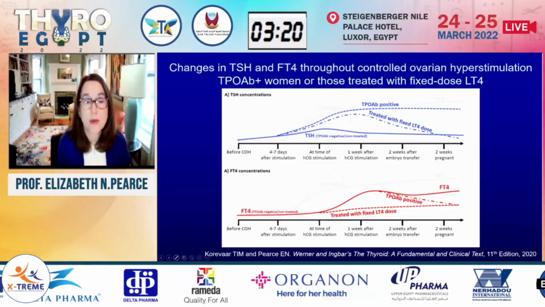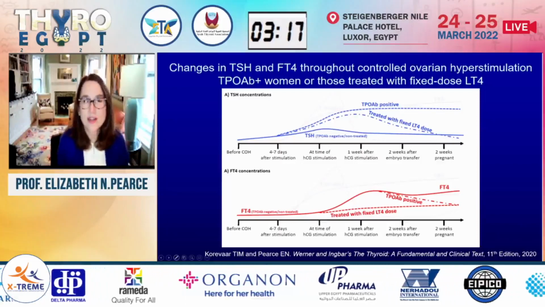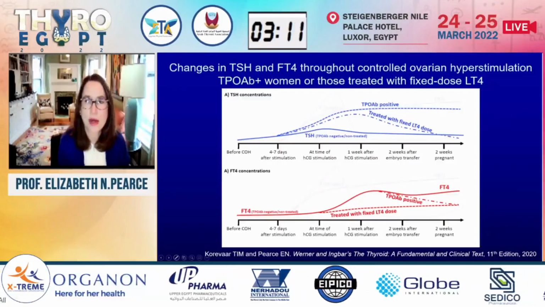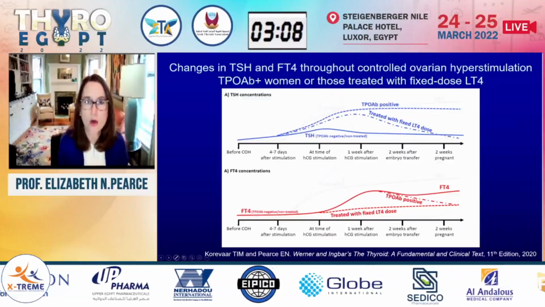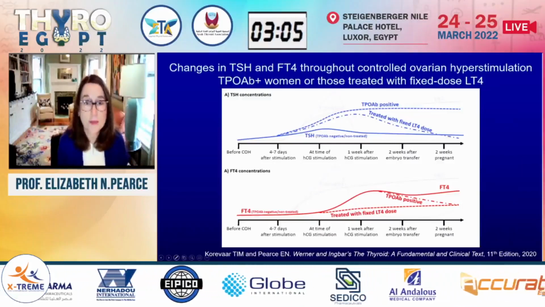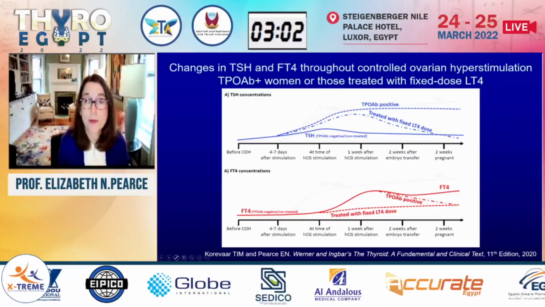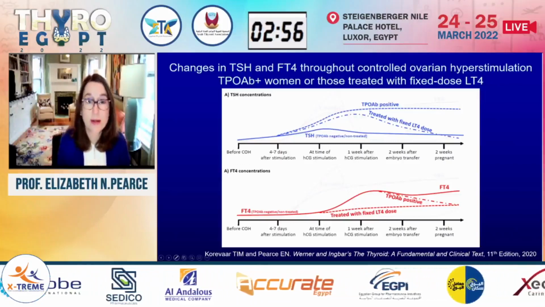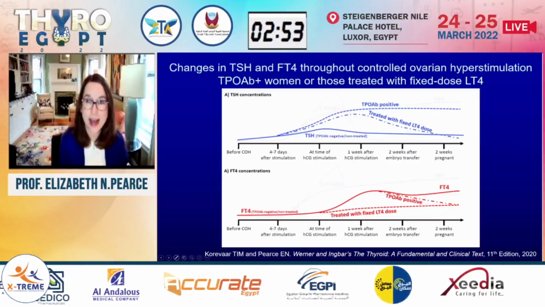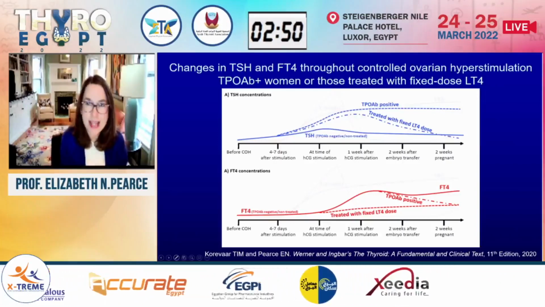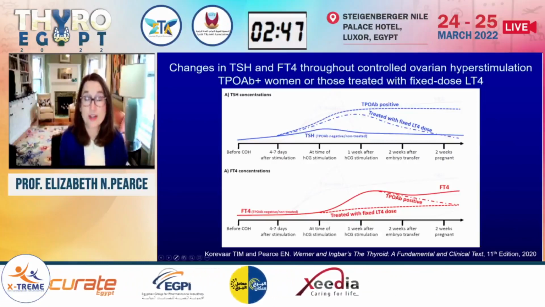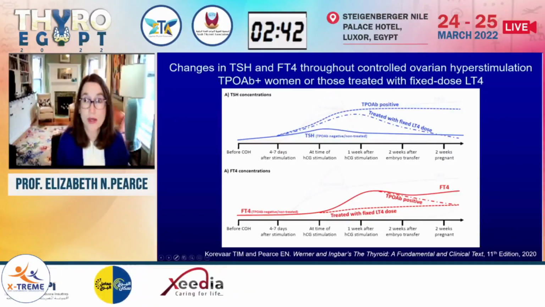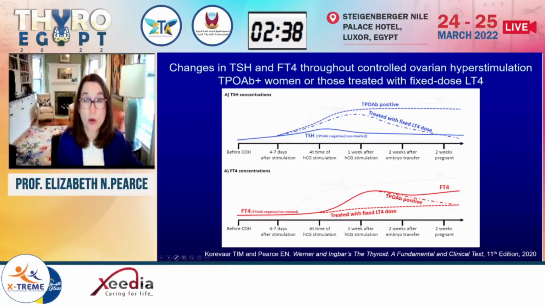So often in the TPO antibody positive women, you see not just a slight bump in TSH, but a real increase in TSH in response to the IVF hormonal protocols, and that may stay elevated. And you may see real declines in free T4 in those patients. And in the patients who are treated with a fixed dose of levothyroxine, based on increased deiodinase activity, you get slightly faster metabolism of the thyroid hormone that's being given exogenously, and then the higher TBG levels, which soak up all that hormone, potentially lead to, again, slightly more of a TSH increase.